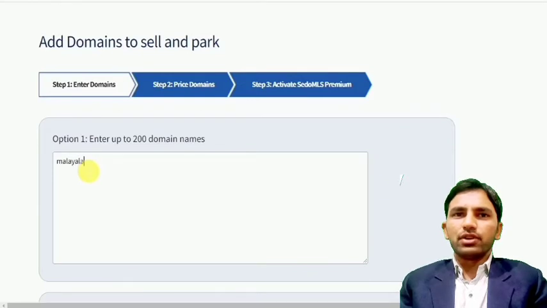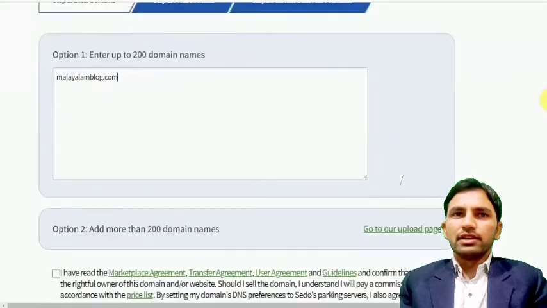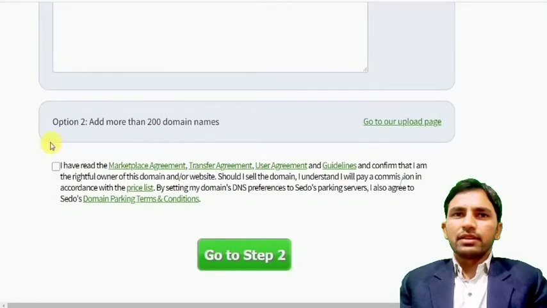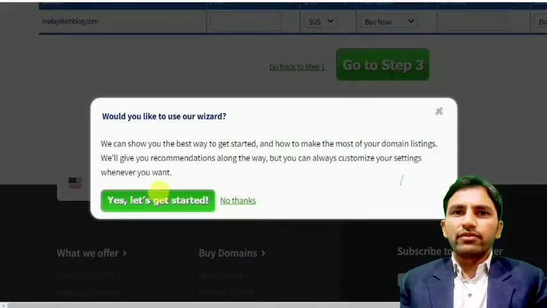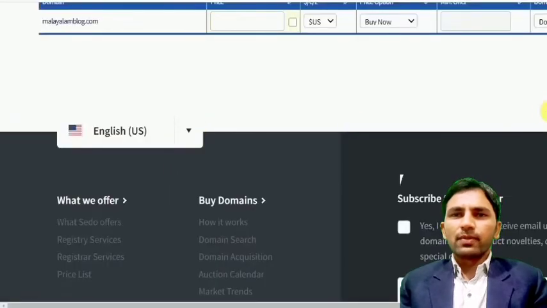Just put your domain here. You can enter up to 200 domains, which means at one time you can add 200 domains. Just type your domain name here. Second, you need to complete the agreement and privacy policy of Shadow. Then it asks, would you like to use our wizard? You can choose yes, otherwise choose no thanks.